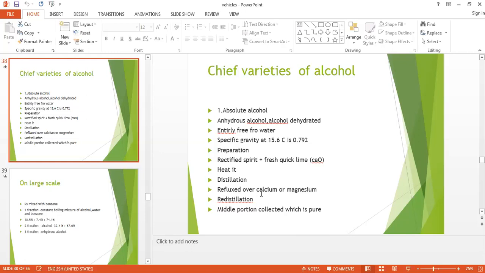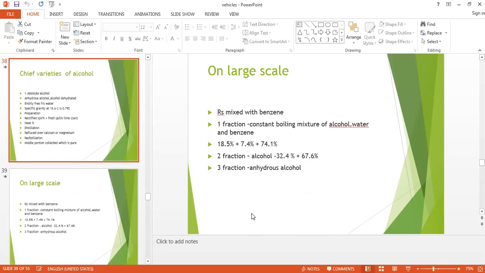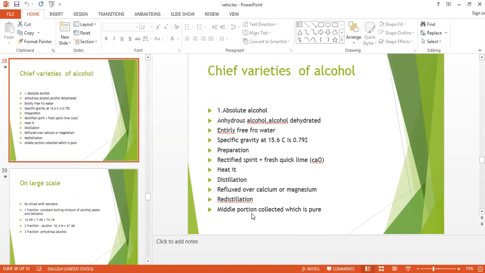Then the second part, that we call the middle portion. That middle portion, which is a pure one and unmixed, we will collect. And the last portion again we have to reject. So the first and the last portion we have to reject, and we have to take only the middle portion. So the first 1 liter and the last 1 liter we have to reject, and only the middle one, that is the second liter, we will collect.